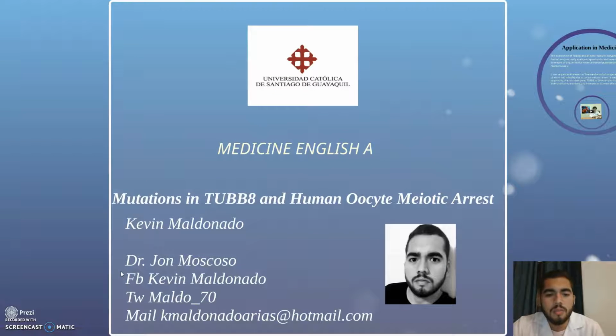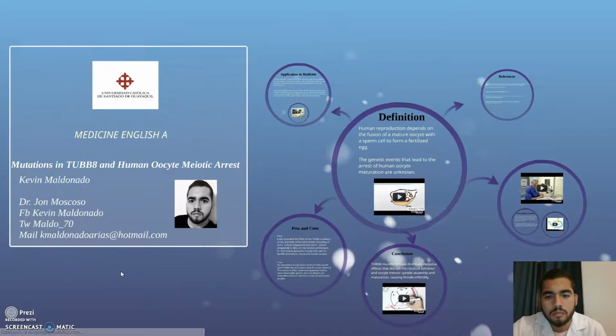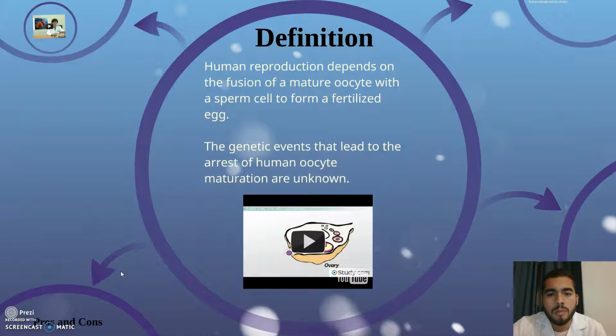Mutations in Tubb8 and human oocyte meiotic arrest. Human reproduction depends on the fusion of a mature oocyte with a sperm cell to form a fertilized egg. The genetic events that lead to the arrest of human oocyte maturation are unknown.